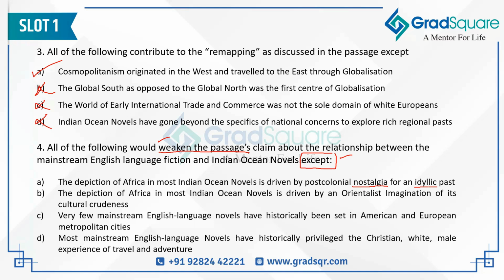We have to try to eliminate the option first. So B says the depiction of Africa in most Indian Ocean novels is driven by an Orientalist imagination of its cultural crudeness. Now, crudeness, which we should know, means not refined, right? Crude oil means unrefined oil. Crudeness means roughness. So are the Indian Ocean novels driven by the imagination that African culture was crude and was not refined?